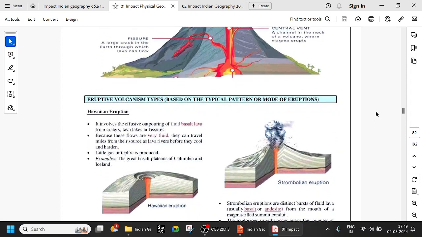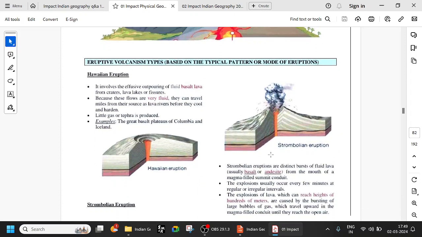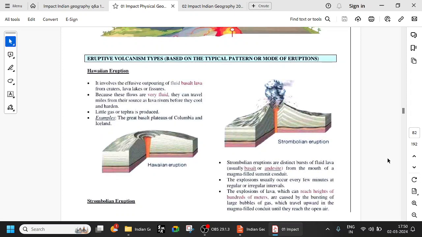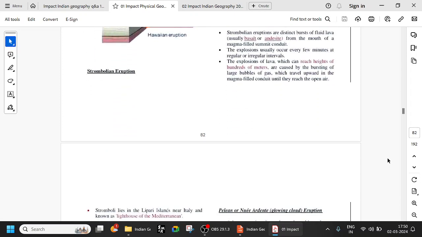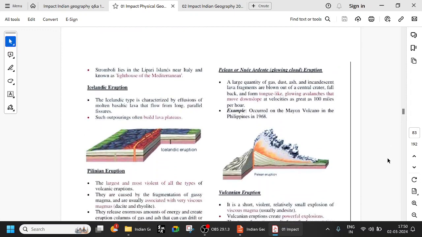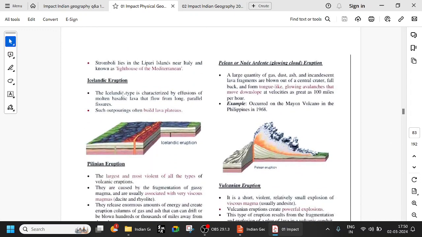Eruptive volcanism types are based on the typical pattern or mode of eruptions. Hawaiian eruption is the outpouring of liquid basalt lava from craters, lava lakes, or fissures. Strombolian is distinct bursts of fluid lava, usually basalt or andesite, from the mouth of the magma-filled summit. Try to remember these two types, Hawaiian and Strombolian. And there is Icelandic, by effusion of molten basaltic lava that flows from long parallel fissures. Not like a typical volcano. If it flows, it is Icelandic.